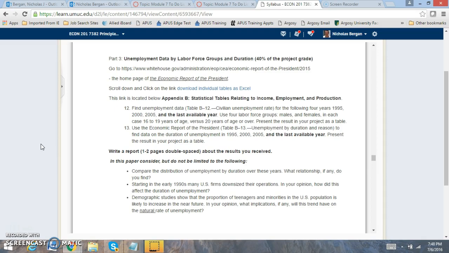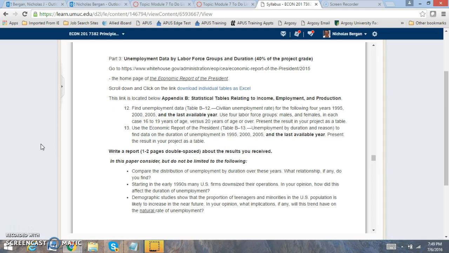Then, starting in the early 90s, many U.S. firms downsized their operations. How did this affect the unemployment rate? And how did this affect the duration? The duration of unemployment is looking at people that are being unemployed for extended periods of time. How did that influence the duration of unemployment?